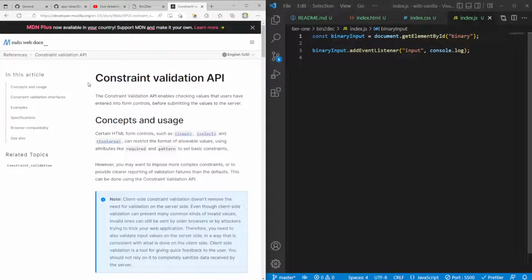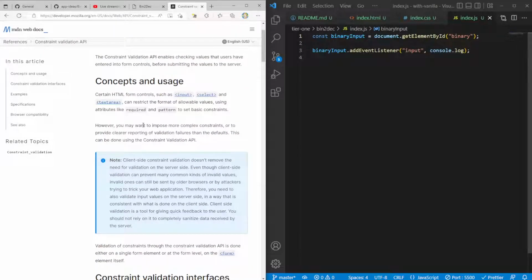So check this out. The constraint validation API enables checking values that users have entered into form controls before submitting the values to the server. Certain HTML form controls like input, select, and textarea can restrict the format of allowable values using attributes like required and pattern to set basic constraints. However, you may want to impose more complex constraints or to provide clear reporting of validation failures in the defaults. This can be done using the constraint validation API.